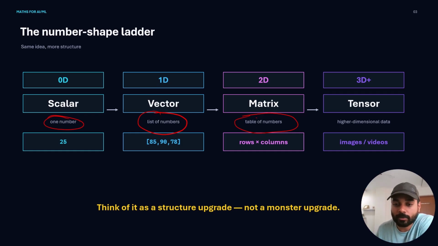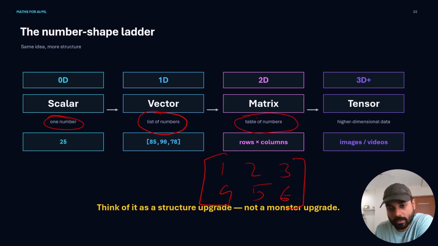So how does a matrix look? It will look something like this. Let's say 1, 2, 3, 4, 5, and 6. There are two rows, 1 and 2, and three columns, 1, 2, and 3. So this is a 2 by 3 matrix. This is a matrix.